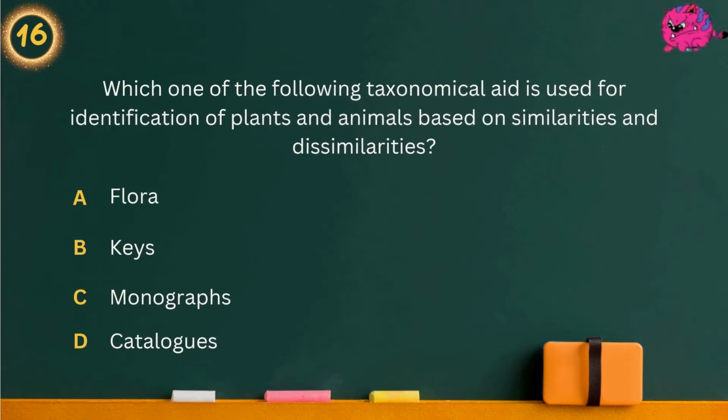Question 16. Which one of the following taxonomical aids is used for identification of plants and animals based on similarities and dissimilarities? Option A, Flora. Option B, Keys. Option C, Monographs. Option D, Catalogs. Answer is keys.